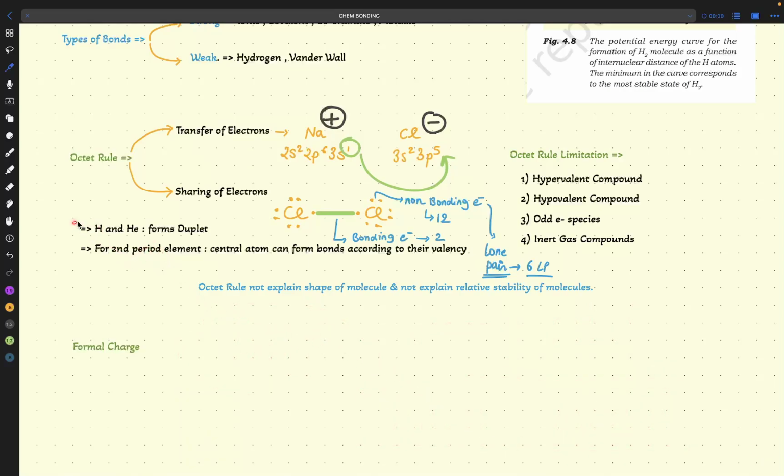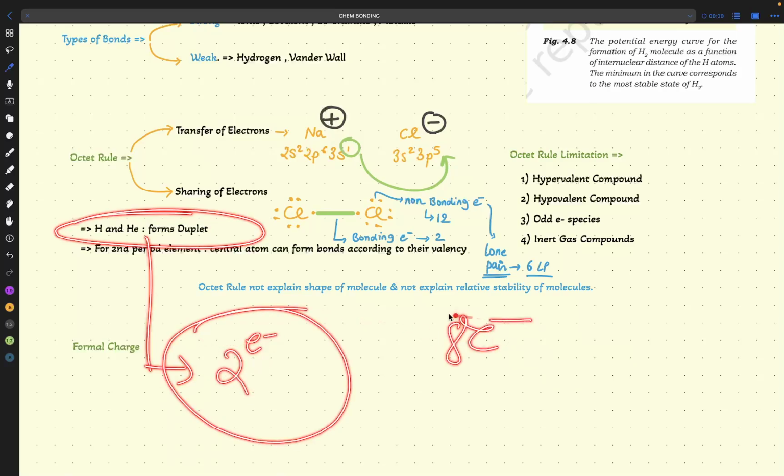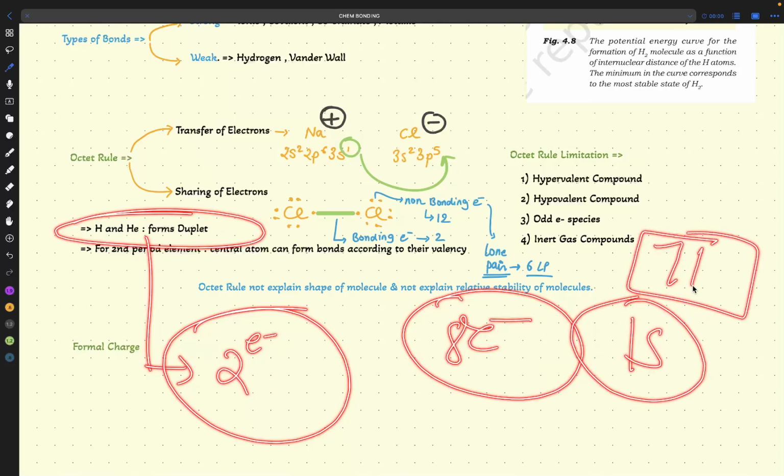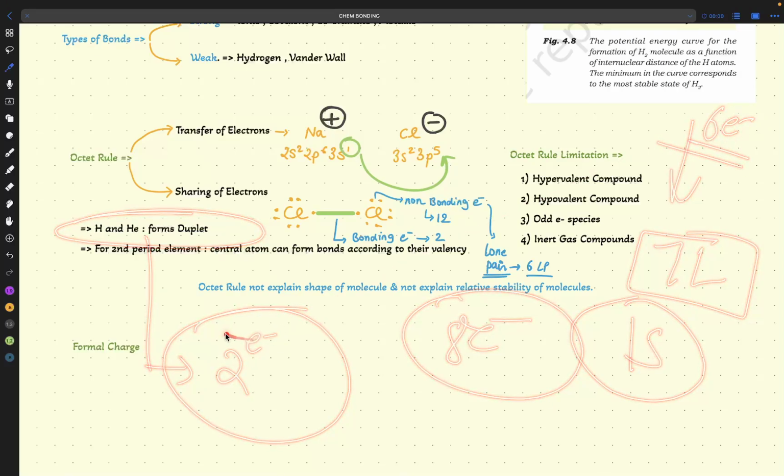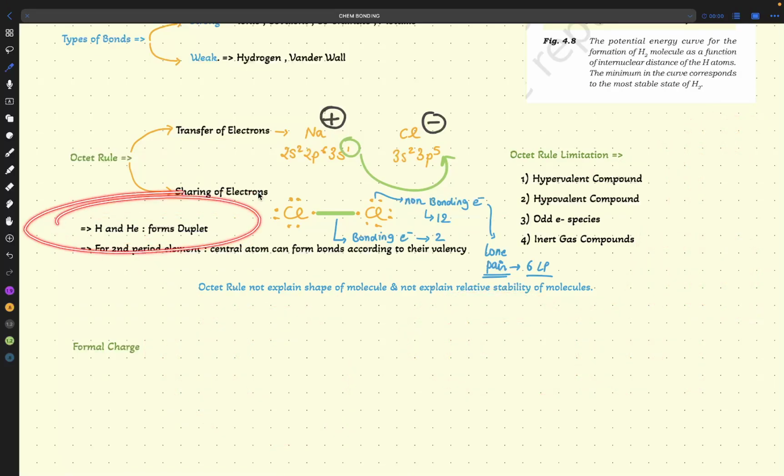So now, hydrogen and helium form duplet. Why are they forming duplet? Why are they struggling for 2 electrons and not 8 electrons? Because they don't have a shell. They have a 1s only. They can accommodate only 2 electrons. How will they add 6 more electrons to form eight? So obviously, if they ask this question in CBSE, you can answer it.